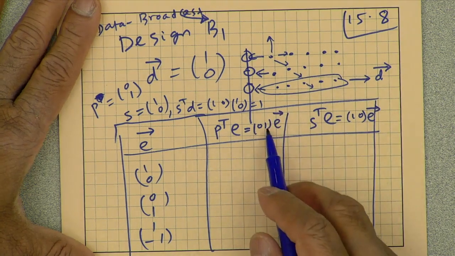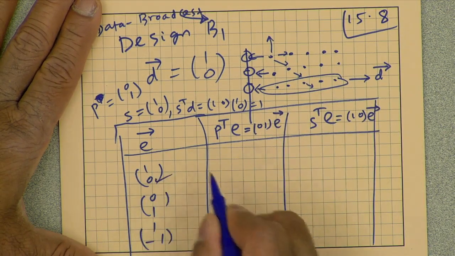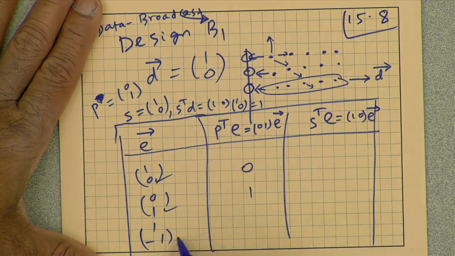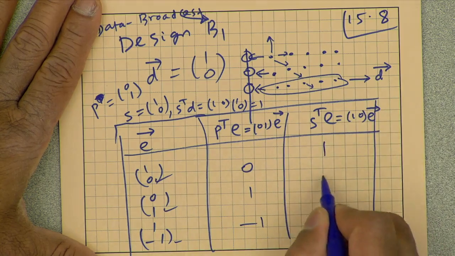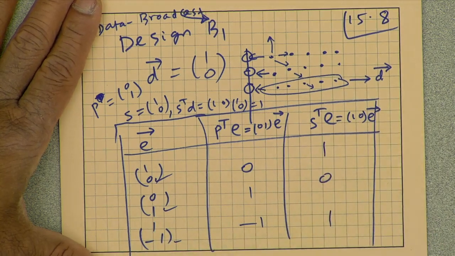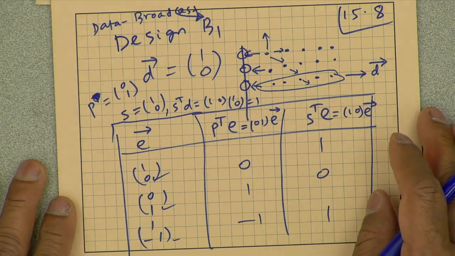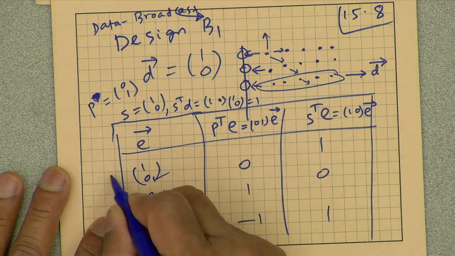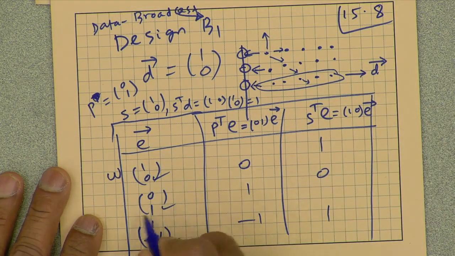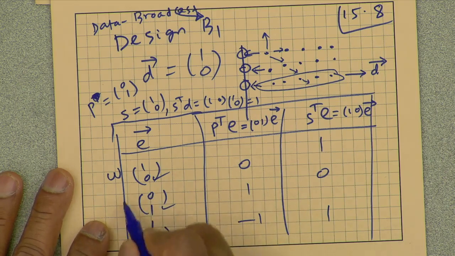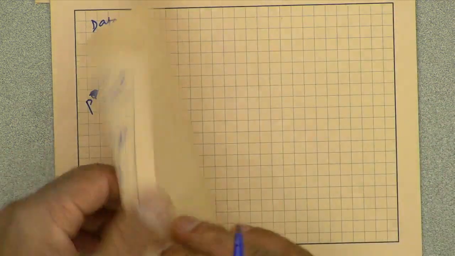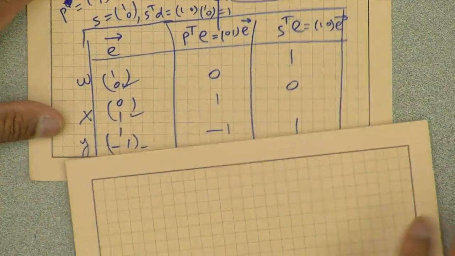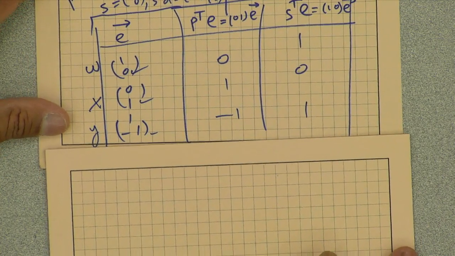Okay, so this is 0, 1, which means just take the Y element. So Y element 0, 1, minus 1, and this is 1, 0, which means just take the X element. So 1, 0 is the weight W, 0, 1 is the input going up, and this is the result Y.